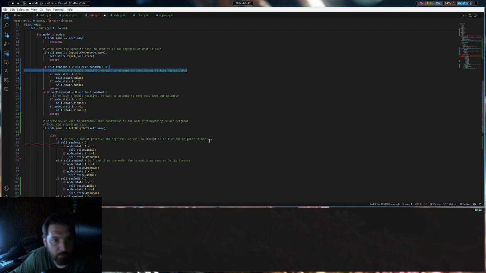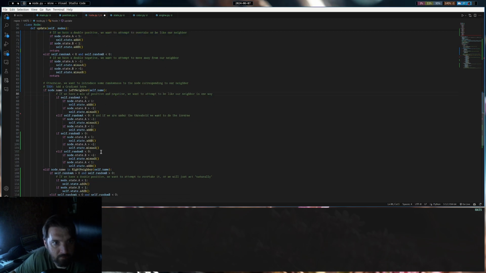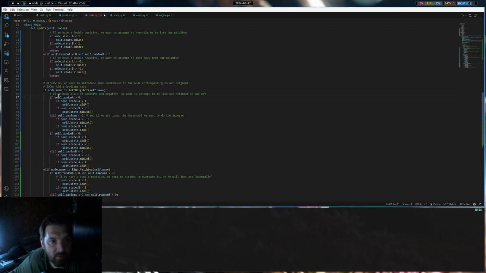So that's where this rule comes in, and then we can move all this back, and so we can say if A is greater than 0, if our neighbor's A is less than 1, then we want to try to become 1. If their B is greater than -1, we want to also try to do the opposite of what they're doing in their other state.